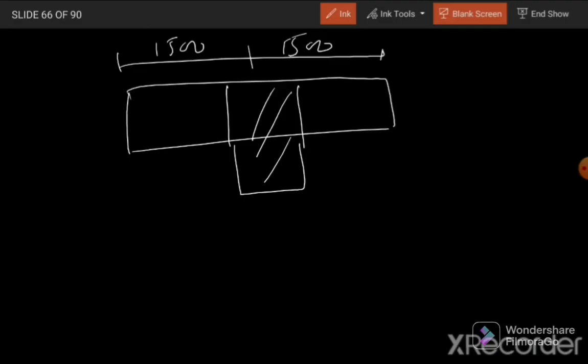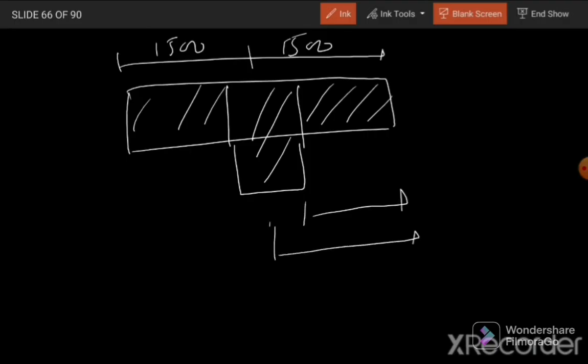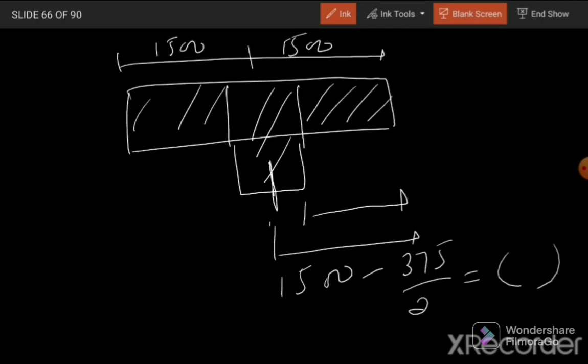Out of this column strip, the slab portion is only this one. The width of half column strip will be equal to, this one is 1500, so 1500 minus half of this beam width. The B1 width is 375, so 375 divided by 2. This will be the width in the east-west direction.